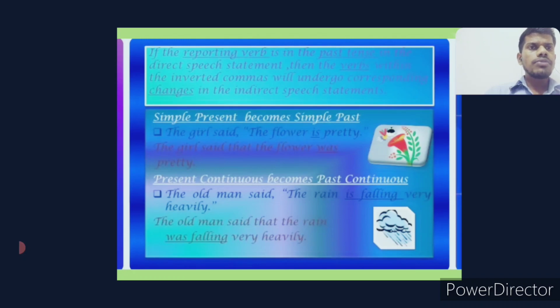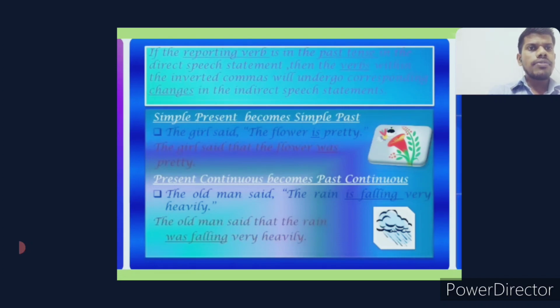Here, if the reporting verb is in the past tense in the direct speech statement, the verbs within the inverted commas will undergo corresponding changes in the reported statement. Let us see the examples for all the tenses one by one. Simple present becomes simple past. Just now we have seen.